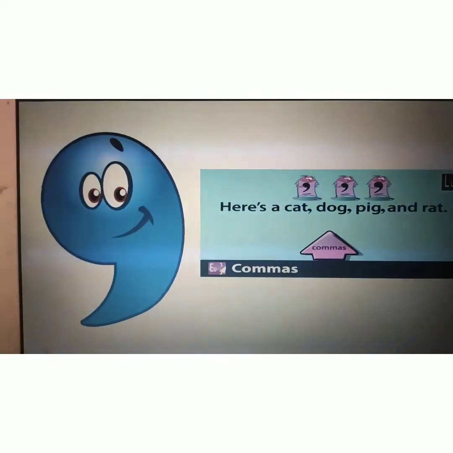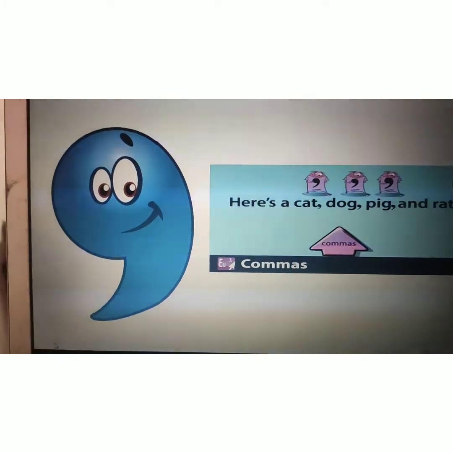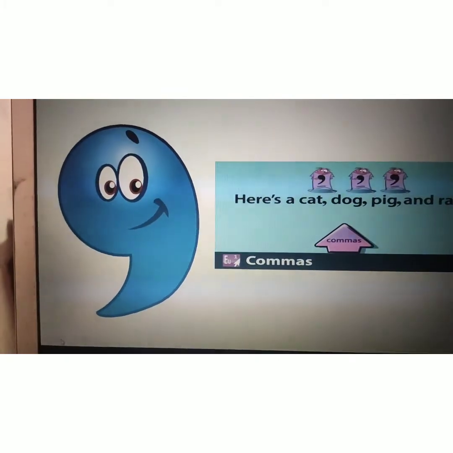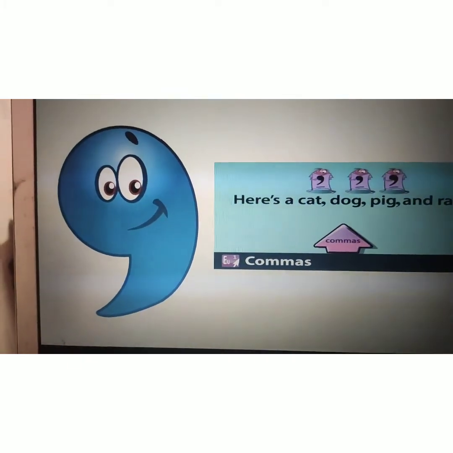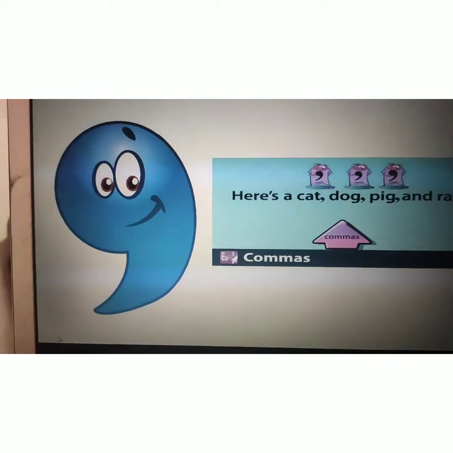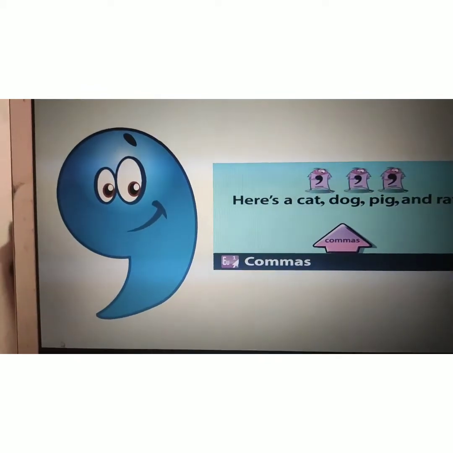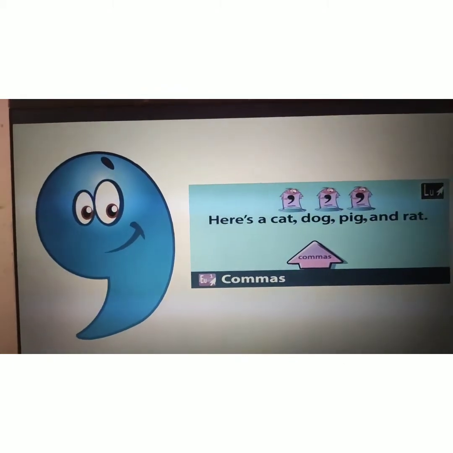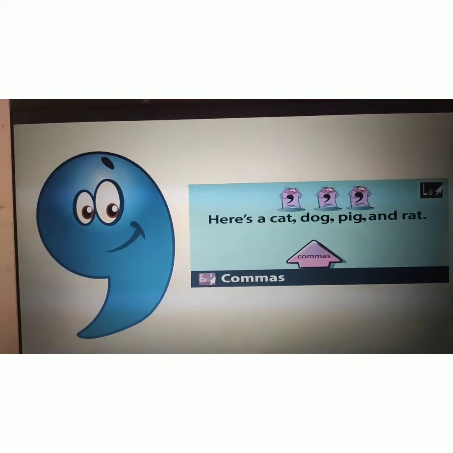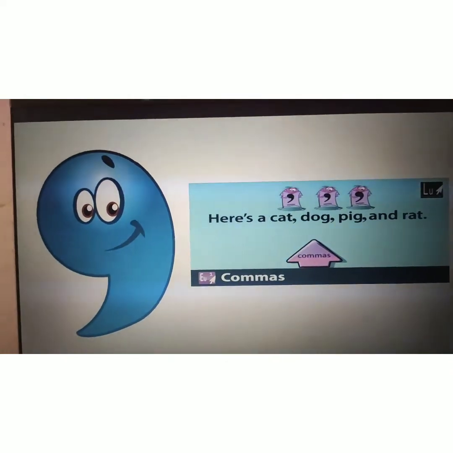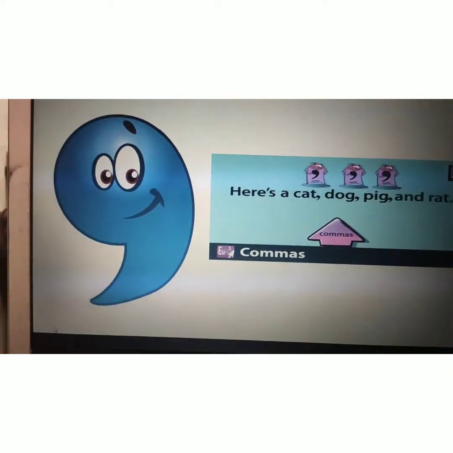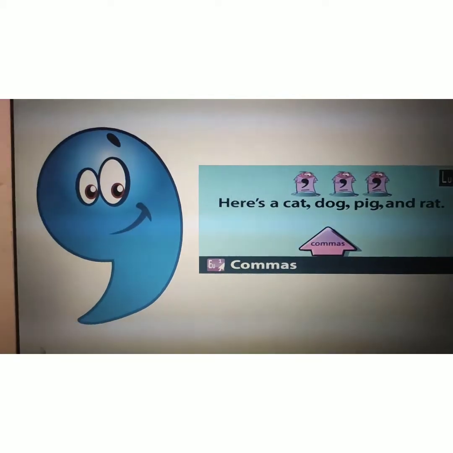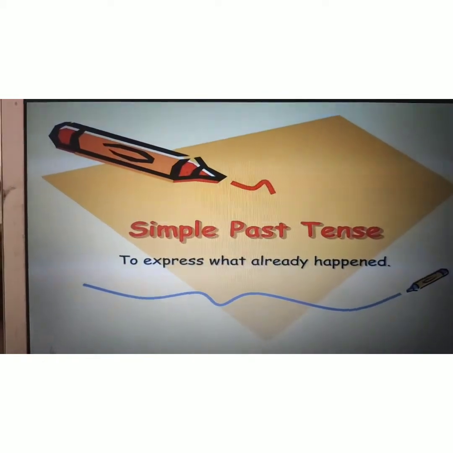Similarly, if I give you a sentence that I have pen, pencil, copy, notebook, book and rubber, then what you will do? Because these all are from same category, like a stationery, right? So that's why you will put commas in between pen, pencil, copy. Okay? So I hope you understand this, and now let's move forward to the next topic, that is simple past